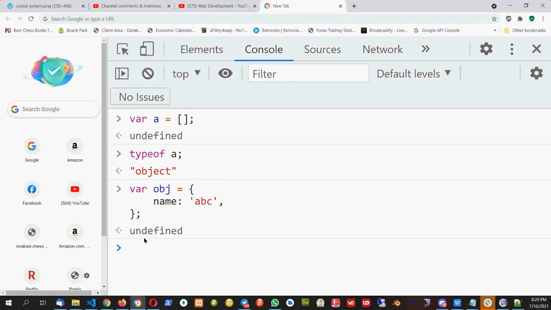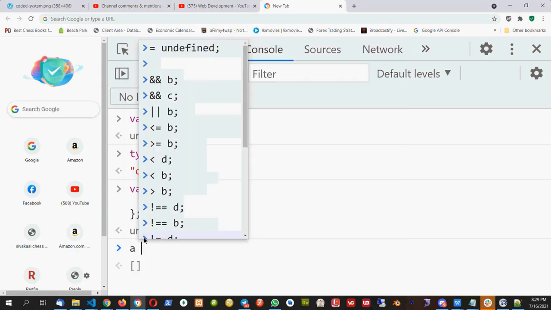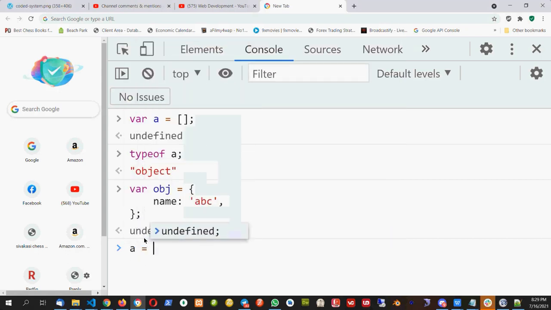In an array, we can put values inside that rectangular bracket, and these values will have certain keys, and we are only putting the values of those keys.